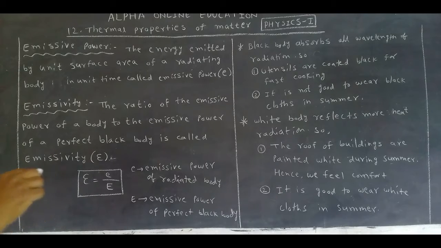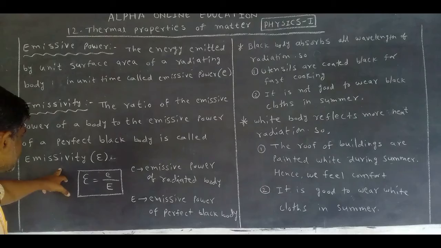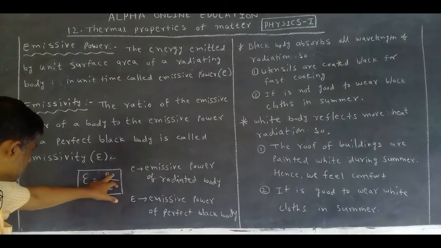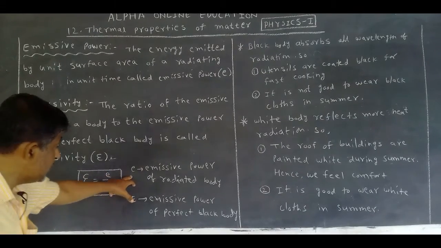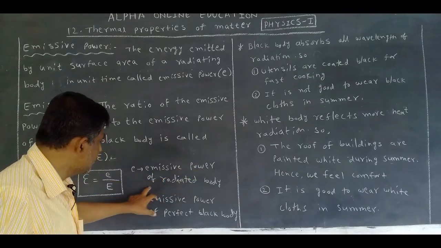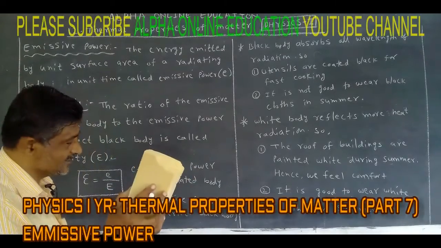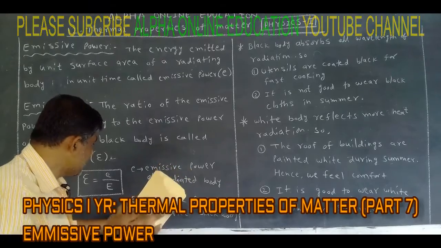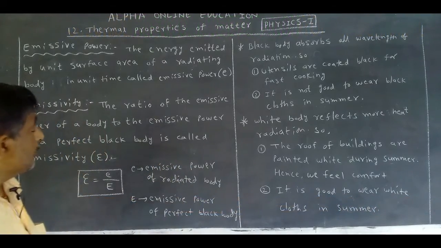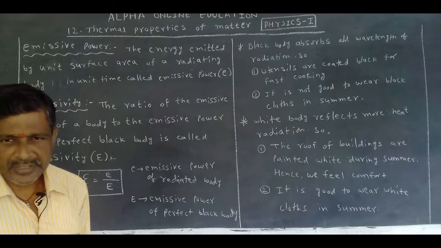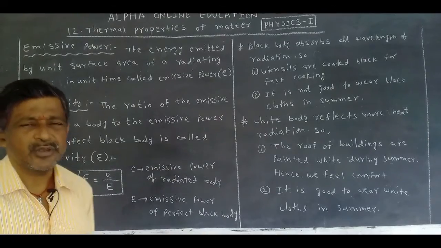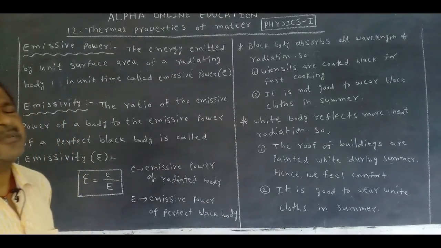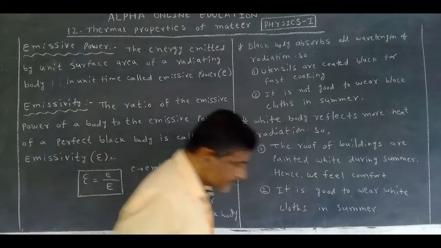The emissive power of the body divided by that of the black body is called emissivity. Symbol is small e by capital E. What is small e? Emissive power of the radiating body. What is capital E? Emissive power of a perfect black body. These two may be given for 2 marks.